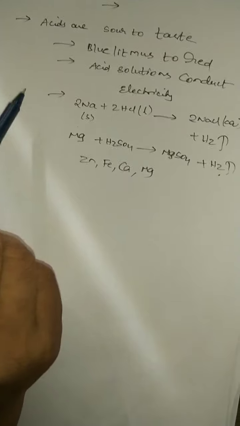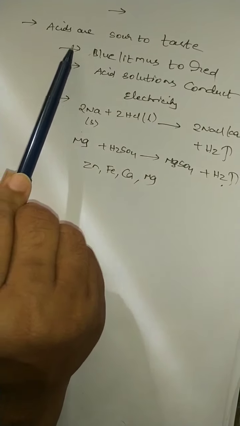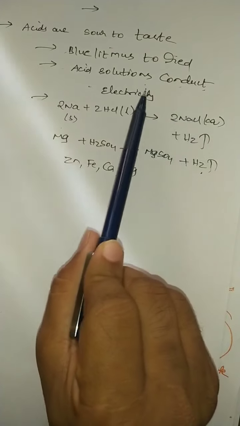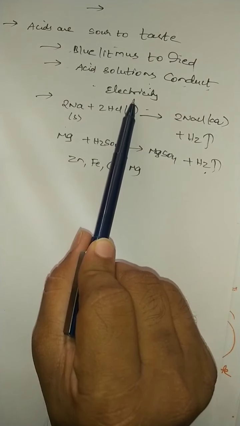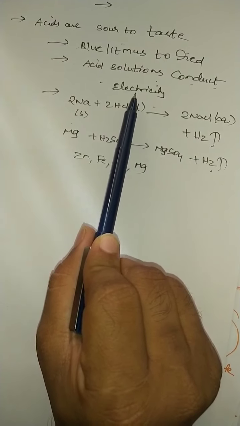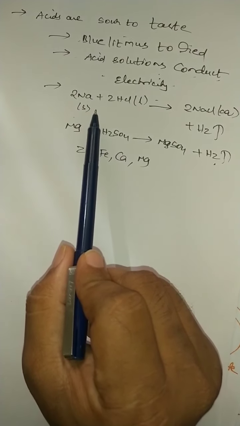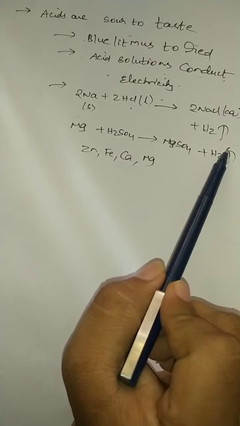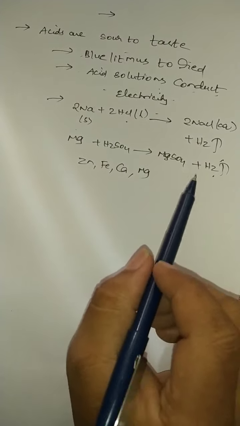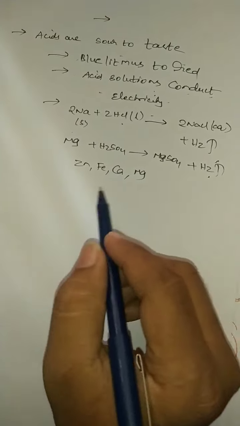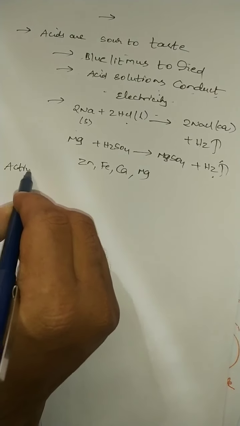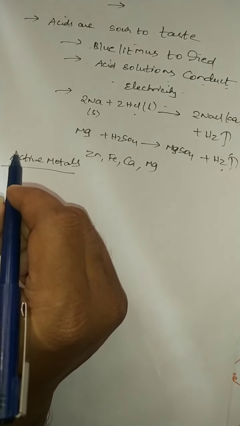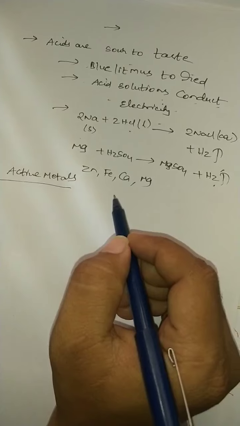So all these are properties of acids. Acids are sour to taste, they turn blue litmus paper red. Acidic solutions conduct electricity because acids act as electrolytes. Aqueous solutions of any acid ionize and conduct electricity. Whenever any active metal is treated with acid, hydrogen gas is liberated. Metals which can displace hydrogen from acid, we call them active metals.